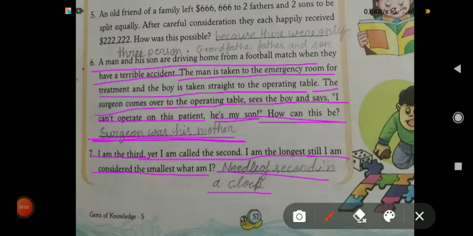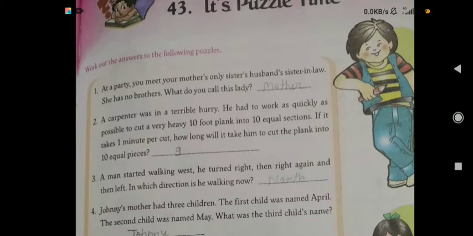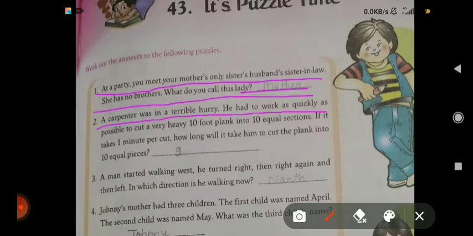Let us revise this chapter. At a party, you meet your mother's only sister's husband's sister-in-law, and she has no brothers. What do you call this lady? Answer is mother. Second, a carpenter was in a terrible hurry. He had to work as quickly as possible to cut a very heavy 10-foot plank into 10 equal sections.